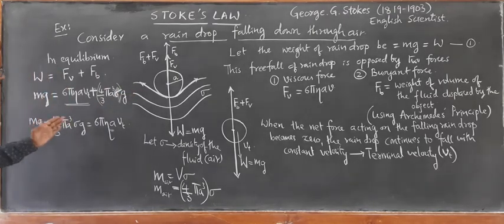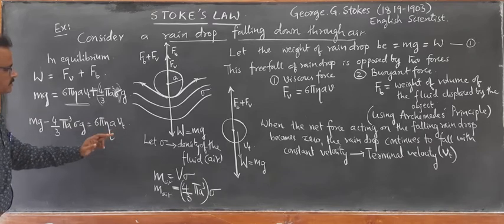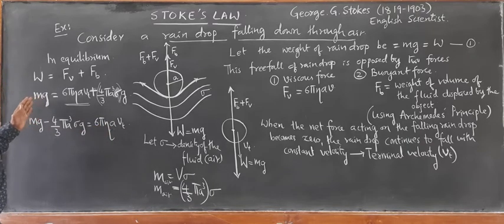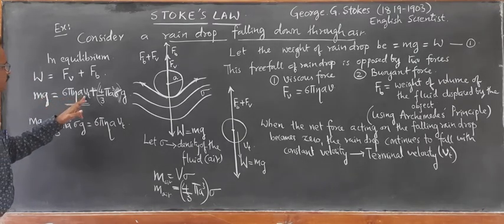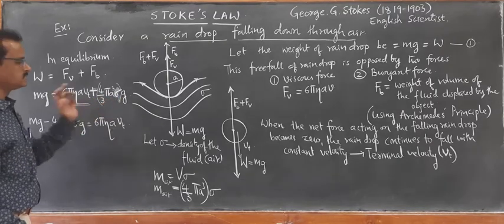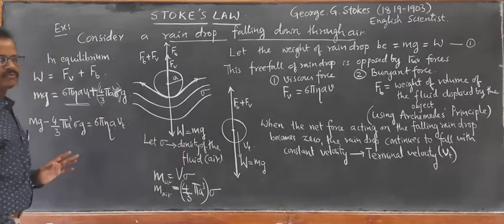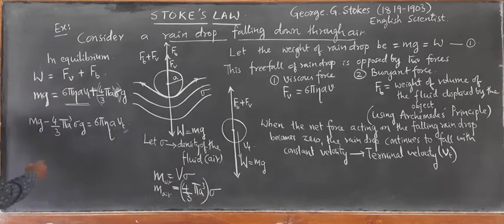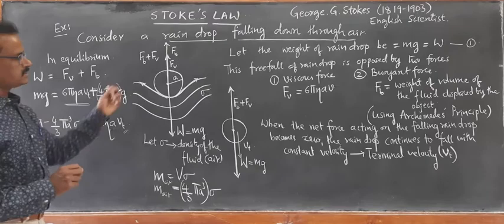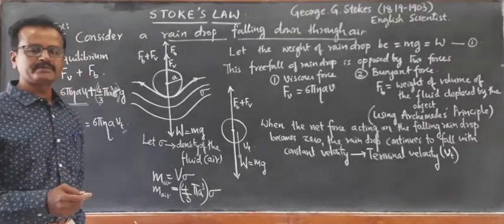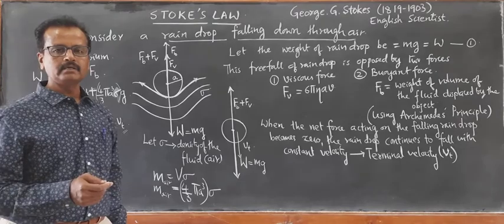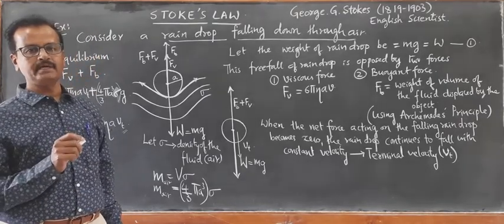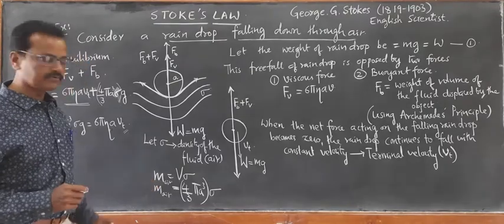So now I want to calculate the terminal velocity Vt. Here I have substituted weight as mg equal to 6 pi eta a Vt plus 4 by 3 pi a cube sigma g, where sigma is the density of the air. We want to find Vt, therefore Vt can be found using this equation. Now we don't know the mass of the raindrop. Mass of the raindrop can be calculated from the density and the volume of the raindrop.